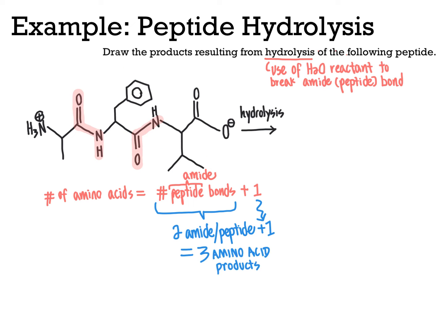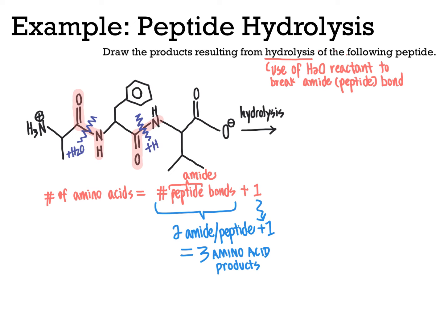So in other words, this would represent a tripeptide, where we have 2 peptide bonds that are linking in total 3 amino acids. Now, when we do the hydrolysis reaction for this, what happens is that each of these amide linkages here and here will be broken using water as the reactant coming in.